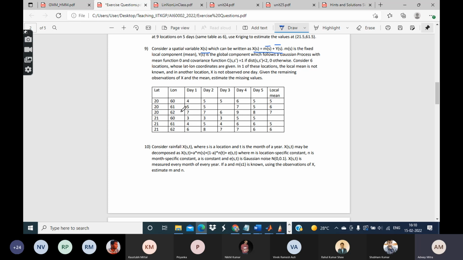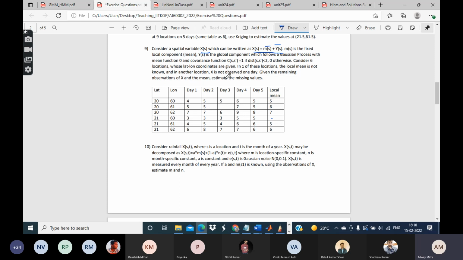Now consider 6 locations where the lat long coordinates are given. In one of these locations, the local mean is not known. As you can see in this position, this is the MS. MS is known at 5 locations, but at this particular one, the fourth location, it is not known. And in another location, X is not observed on one day. As you can see in the second location on day 3, it is not observed.